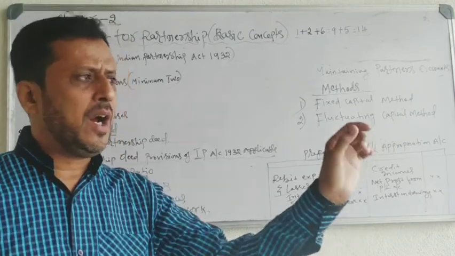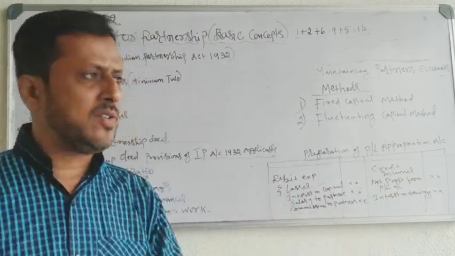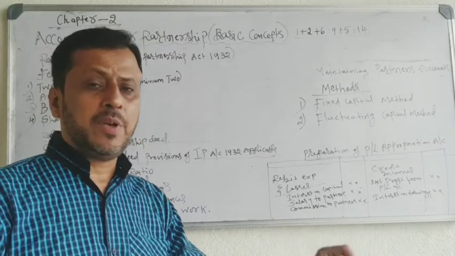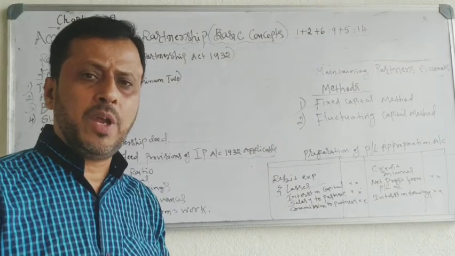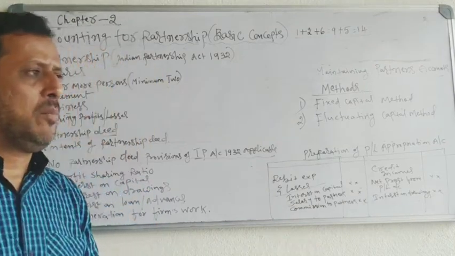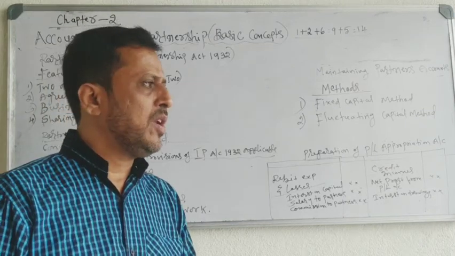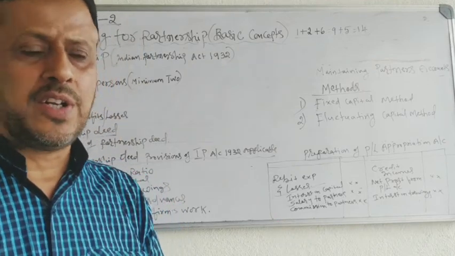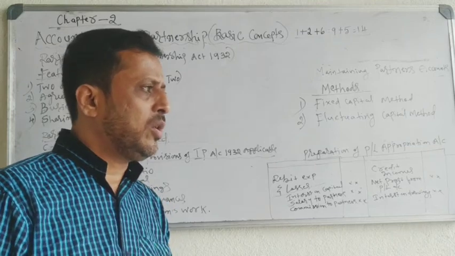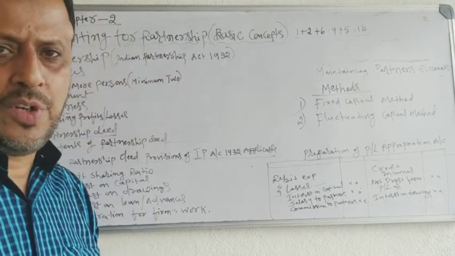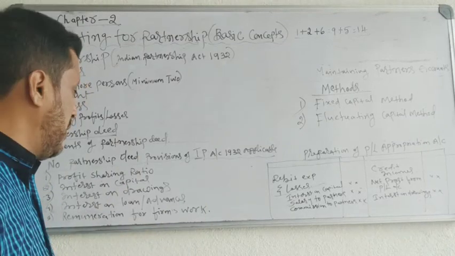One is name and address of the firm, name and addresses of all the partners, interest on capital allowed to the partners, interest on drawing made by partner to the firm, method of settlement of partners account at the time of dissolution of firm, method of doing accounts at the time of admission, retirement and death of a partner. Out of the so many contents of the partnership deed, keep in mind at least 4 contents from the examination point of view.